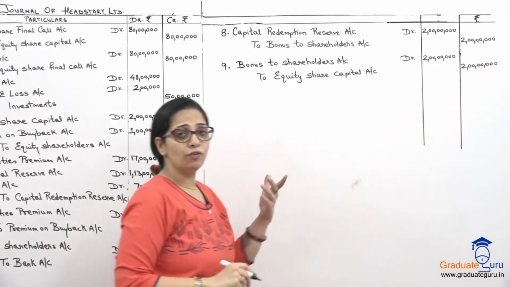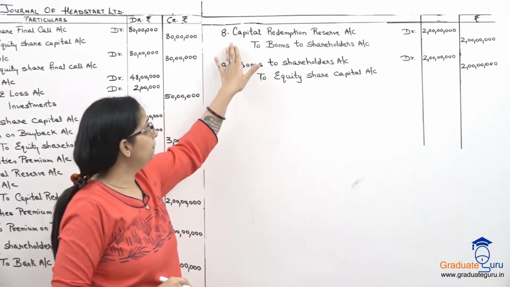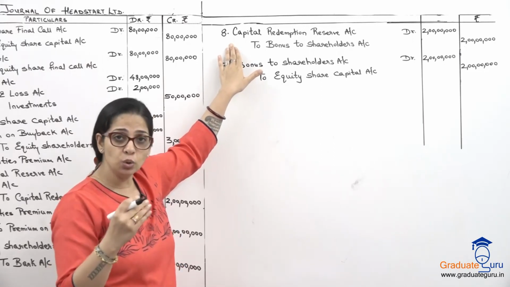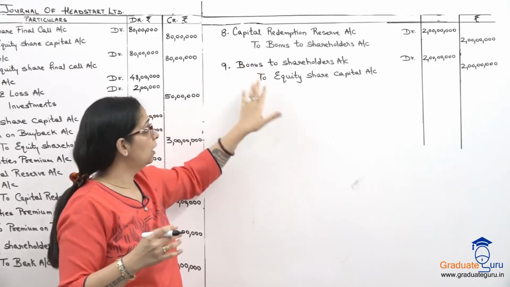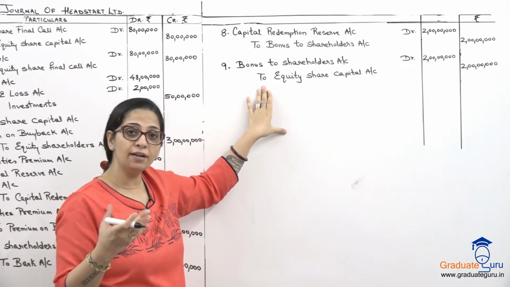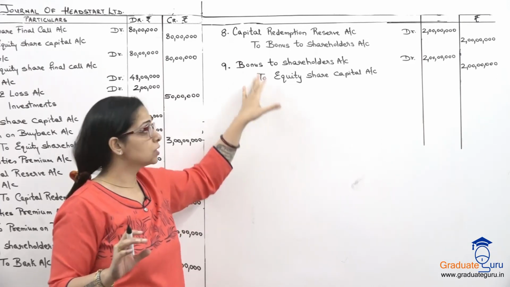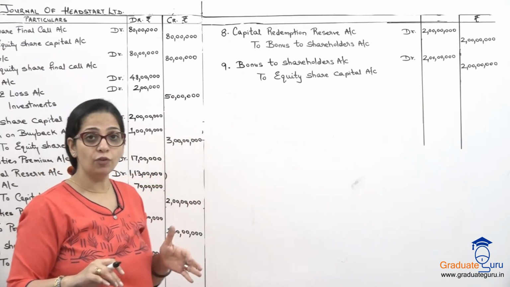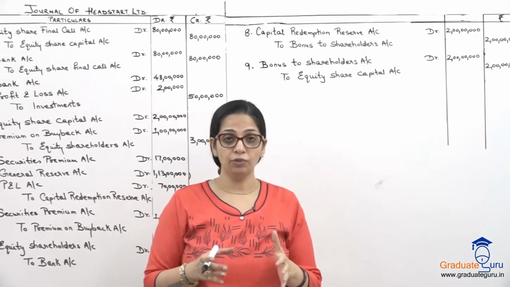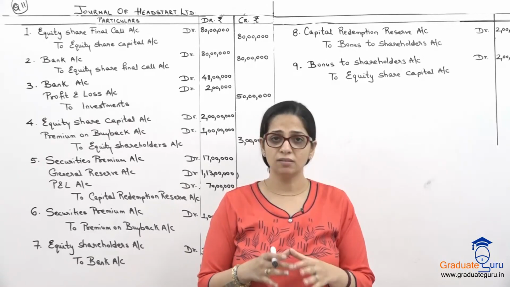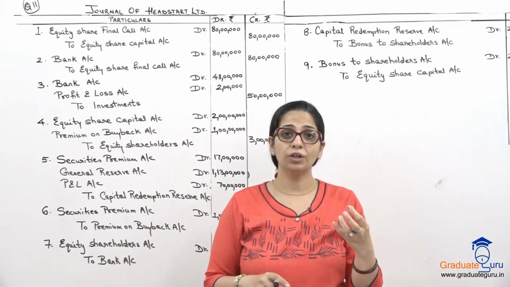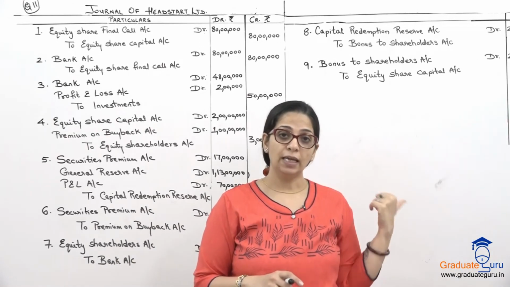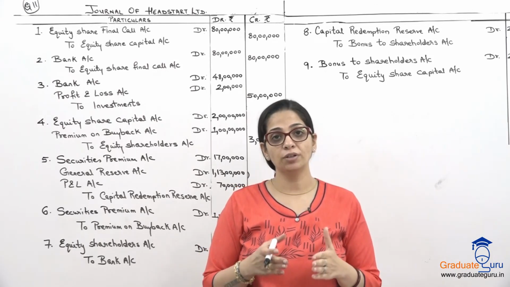Okay, so if we want to pass an entry, being CRR used for giving bonus and being bonus declared and given to the shareholder. So this will how you write your narration. Okay, so that's it for this particular sum. We were only asked journal entries, no balance sheet, but there was a new thing over here about bonus shares. Take this down and that will be all for the today's session.